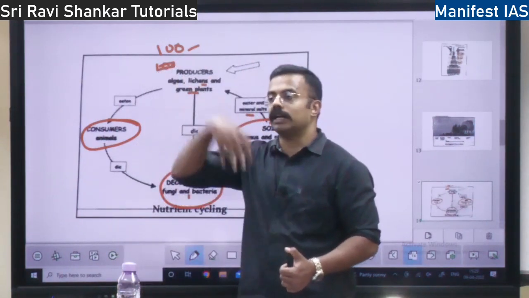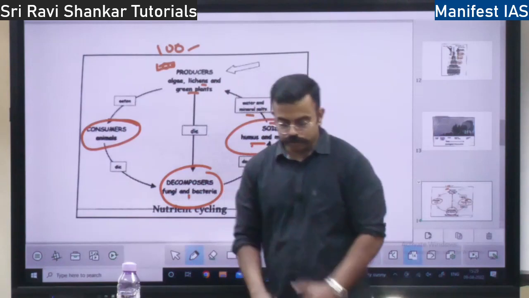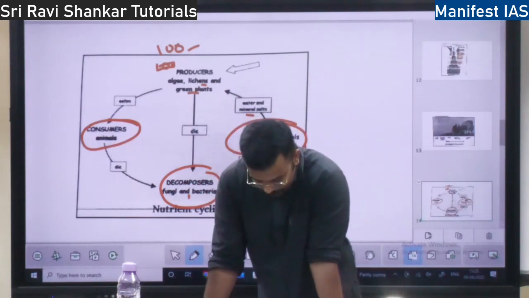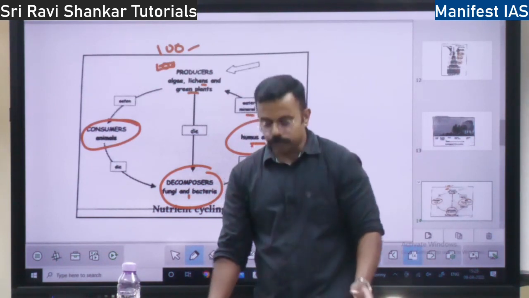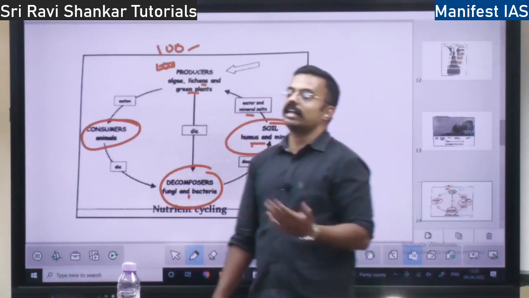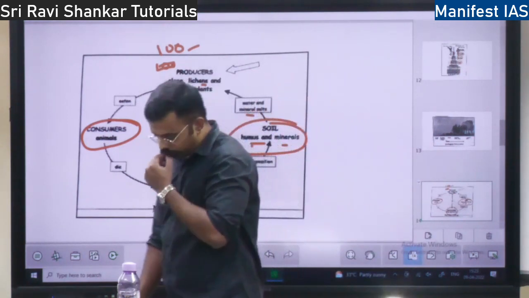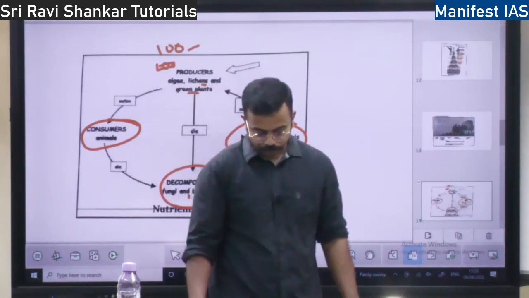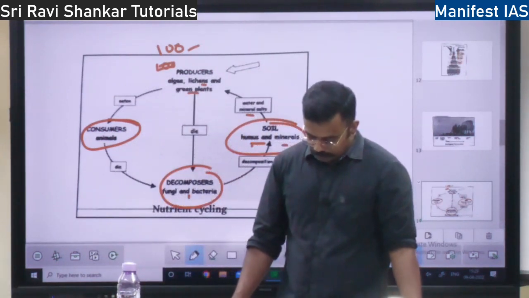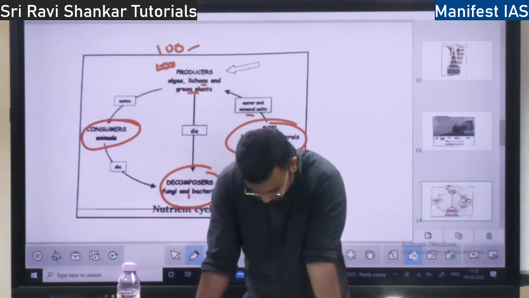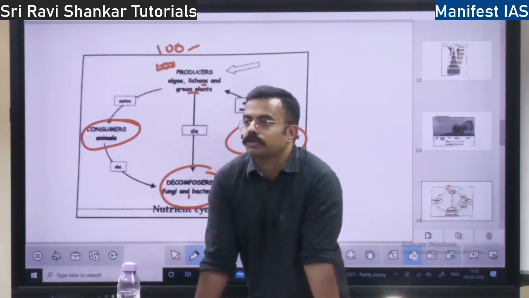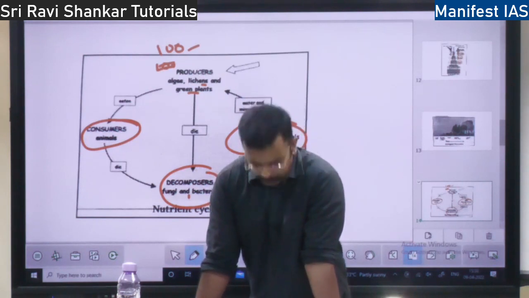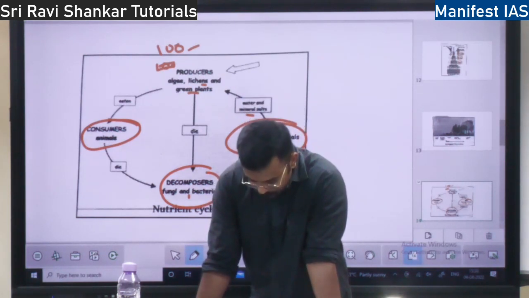From earth back to the earth, the carbon will go, right? So this is the carbon cycle. It is the exchange of carbon between the atmosphere and living organisms, through decomposition as well as respiration. It's a short term cycle, and it won't take much time for the carbon to return to the atmosphere. It's a very short term cycle.